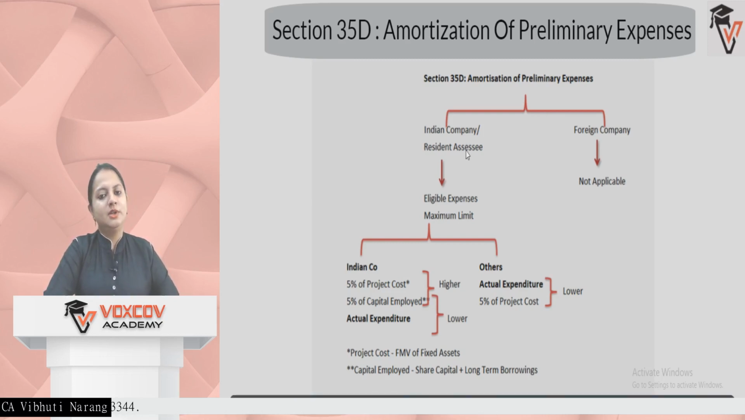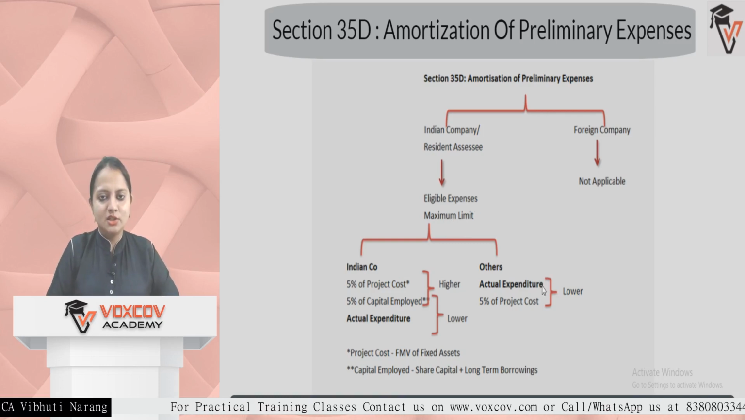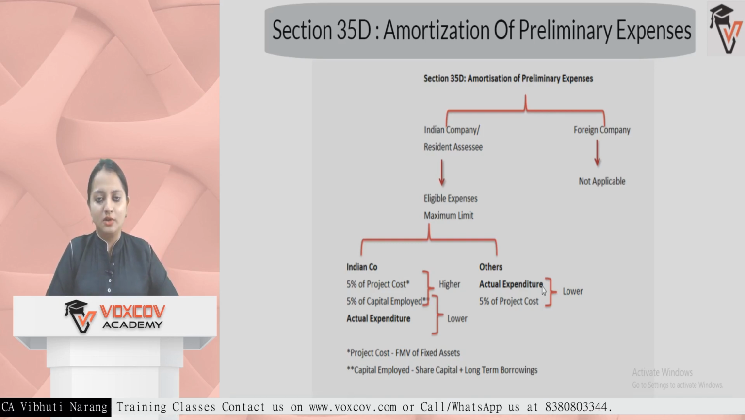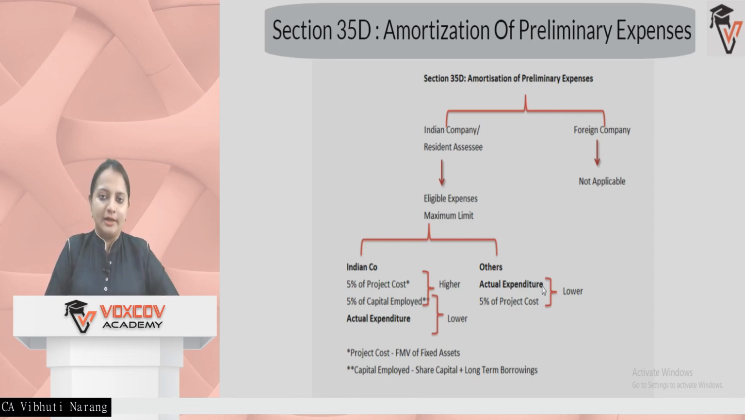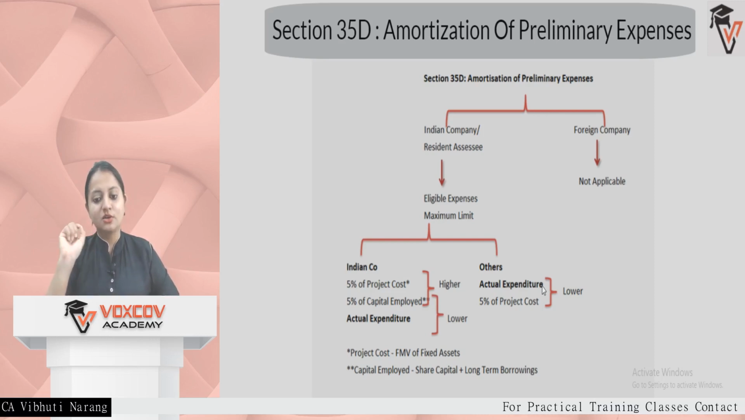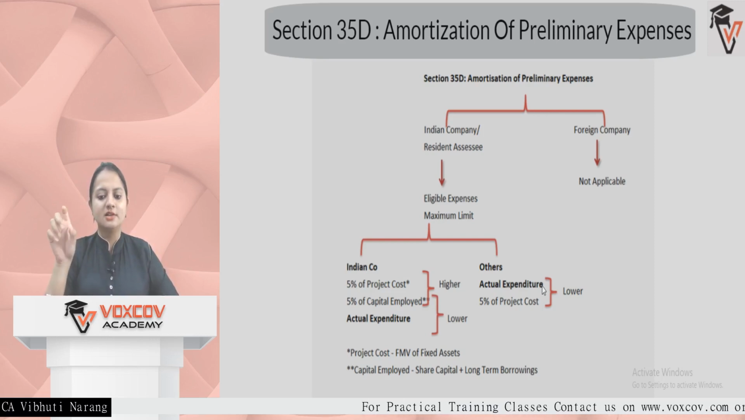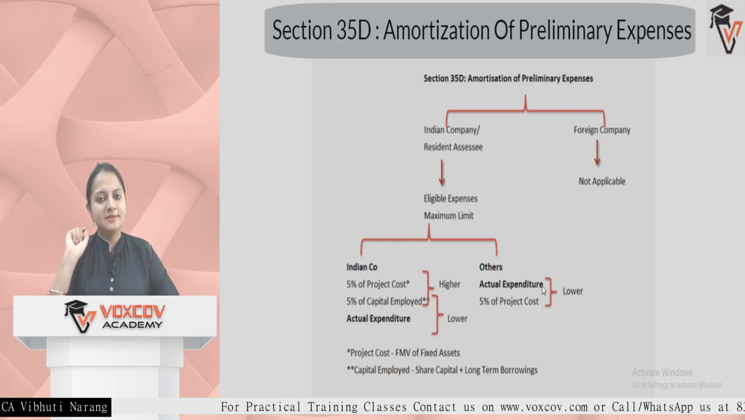If it is an Indian company or a resident assessee, the eligible expenses maximum limit will be. Now, if it is not an Indian company, only a resident assessee, then lower of actual expenditure or 5% of project cost is available as deduction. What happens is project cost is fair market value of the assets or fixed assets being employed in the business.